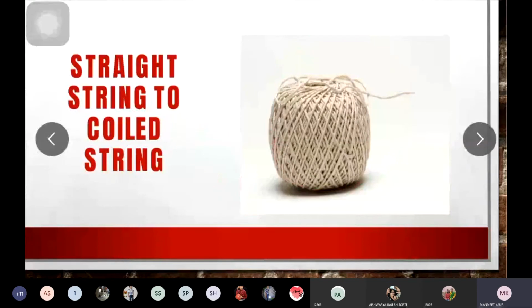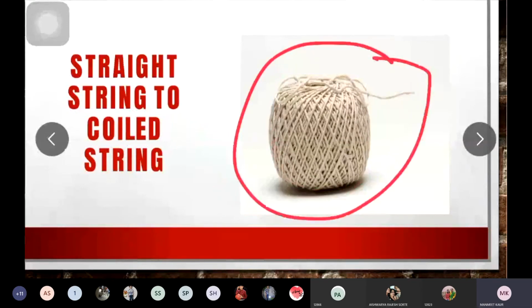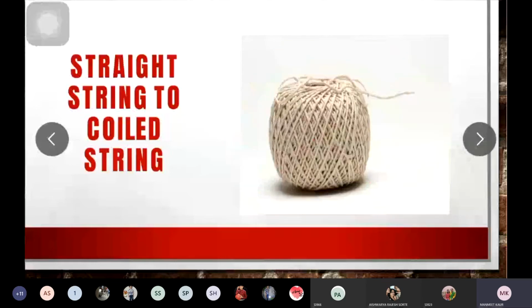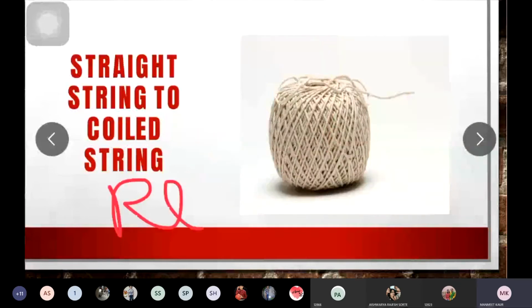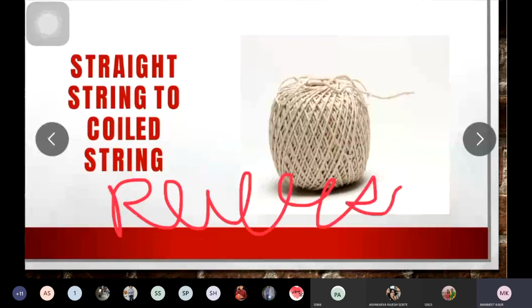So straight string to coiled string. The coiling is done. And again, if you do not like this shape, you can bring it back into the shape of a straight string. So it is also a reversible change.